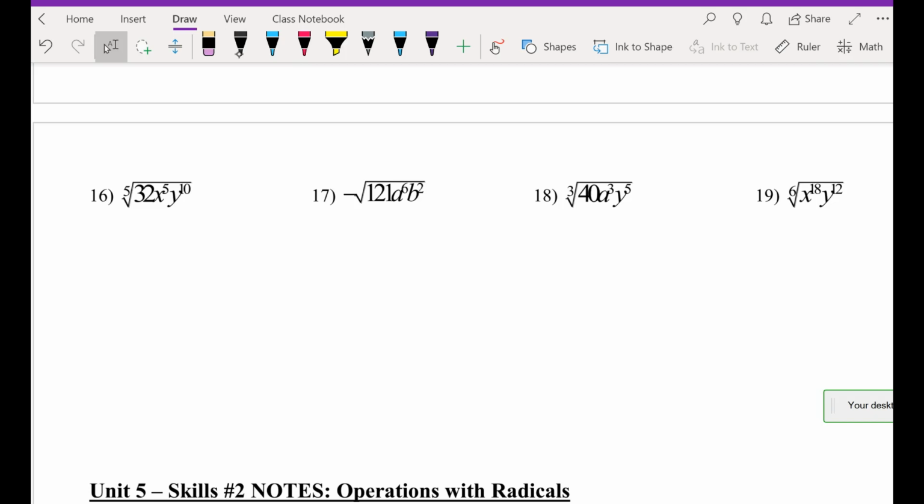Why are you 5? Do you know for H that the A y squared stays under the radical?